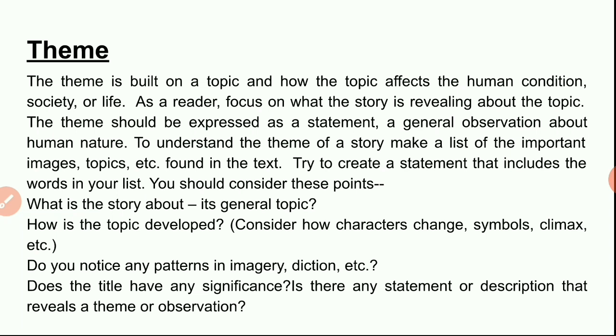Do you notice any patterns in imagery, the words, the presentation by the author? Does the title give any significant hint? Sometimes the theme moves around the title. The title represents the theme of the story. Try to find out whether there is any statement or description that reveals a theme or observation. With the help of these things, especially the title, the development of the action in the story, and the conclusion, we will be able to understand the theme of a poem.